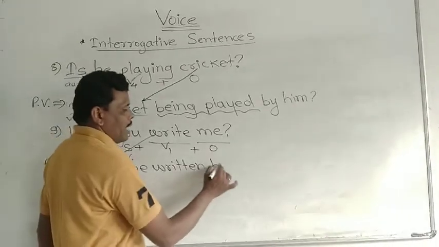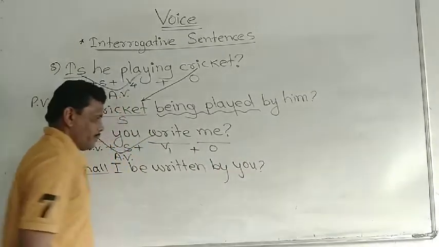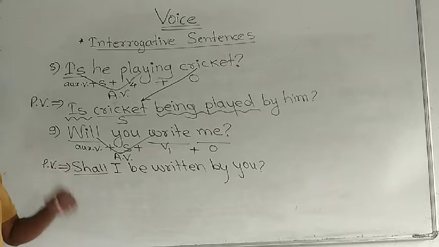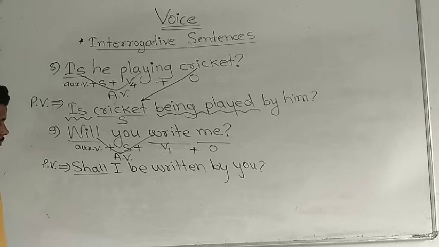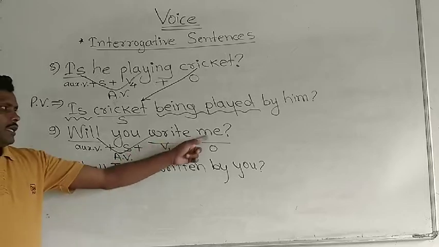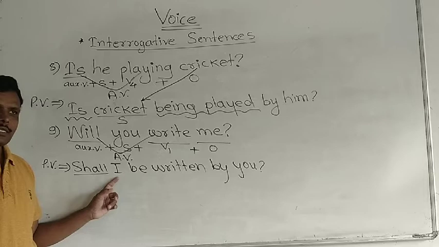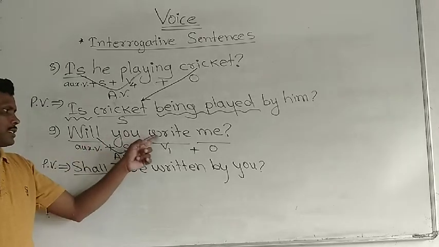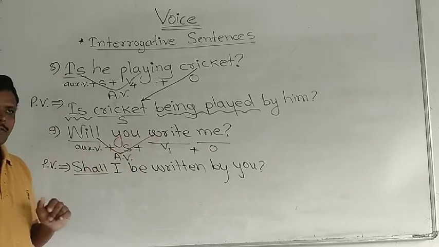Now by and you here at the end. Shall I be written by you? This is passive voice. Is this correct? What is done here? See here, me is an object and that object should be placed at first as a subject in passive voice, and that time will plus V1, simple future tense, its passive, shall oblique will plus be plus V3.